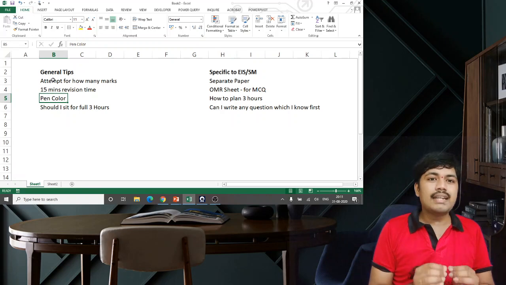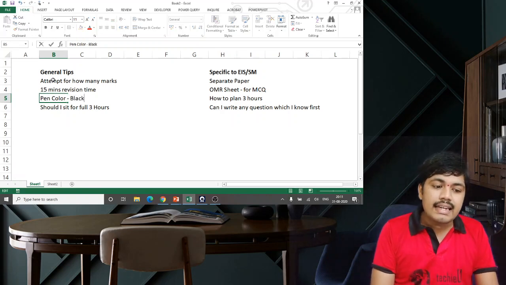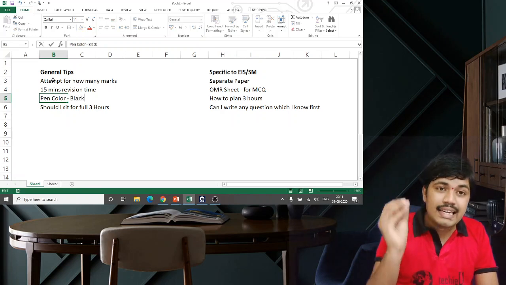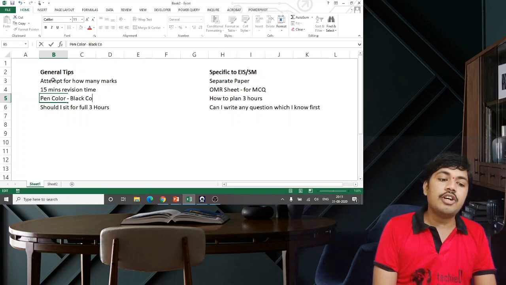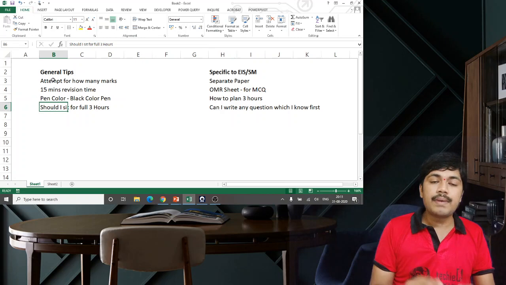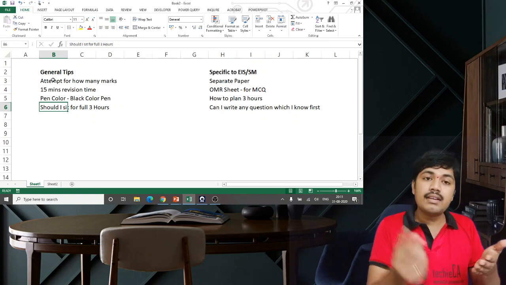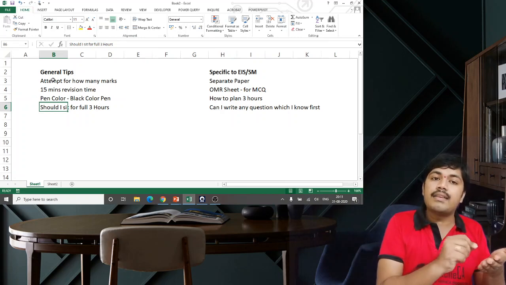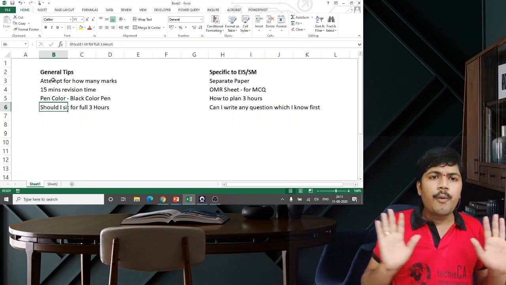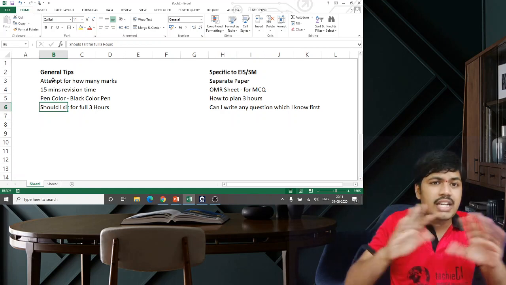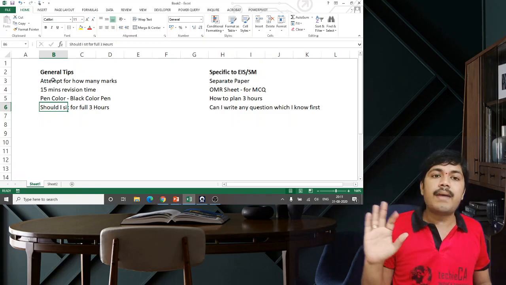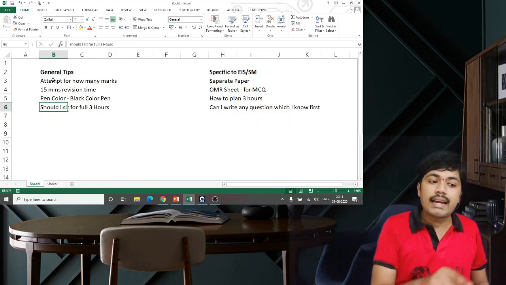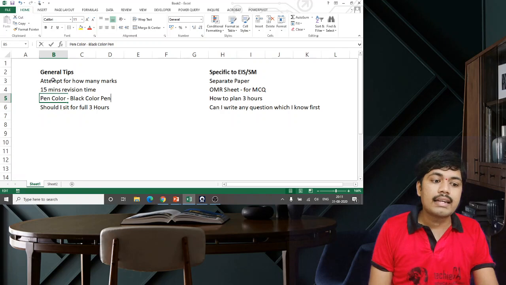Third, pen color. Nana, ICAI has not just recommended, ICAI made it mandatory. You should write the exam only with a black color pen. Even if you wish to highlight something, highlight it only with a black color pen. What is the reason? ICAI officially didn't announce any reason. But ICAI has said it is mandatory to write the entire exam in a black colored pen. So please write it with a black colored pen for sure.